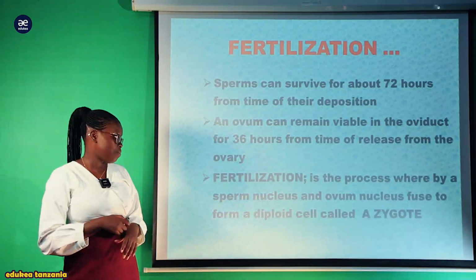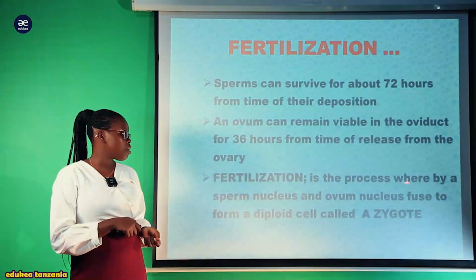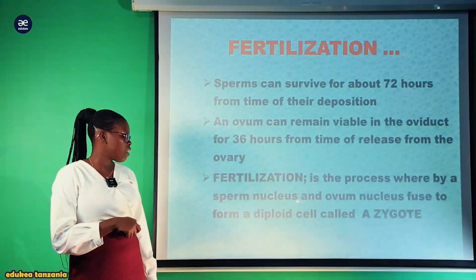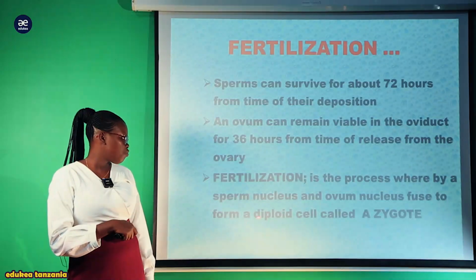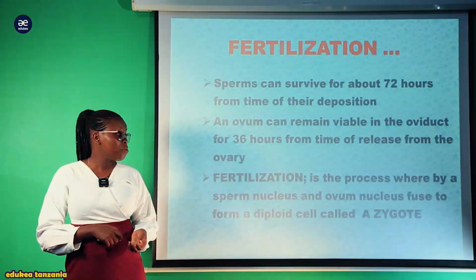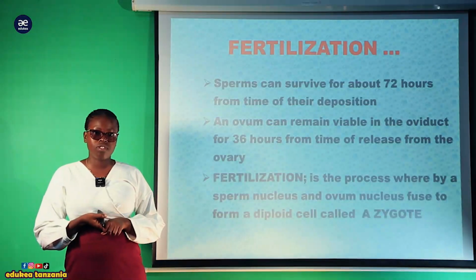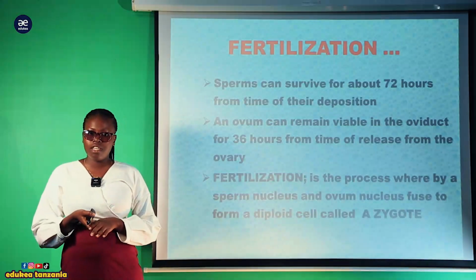So what is fertilization? Fertilization is the process whereby the sperm nucleus and ovum nucleus fuse to form a diploid cell called the zygote. We call it diploid because the sperm nucleus is haploid. We have looked at meiosis 2 and how haploidy is obtained.